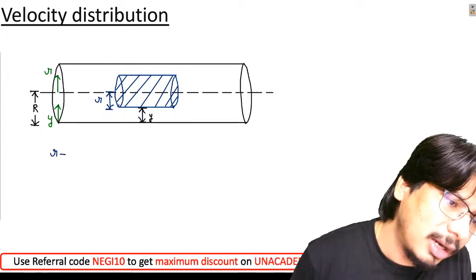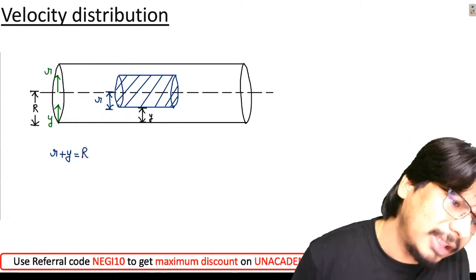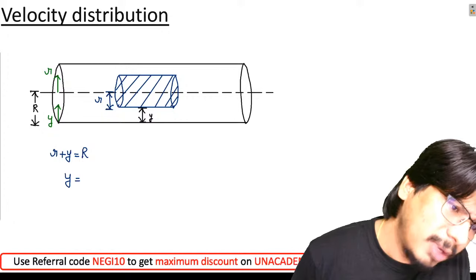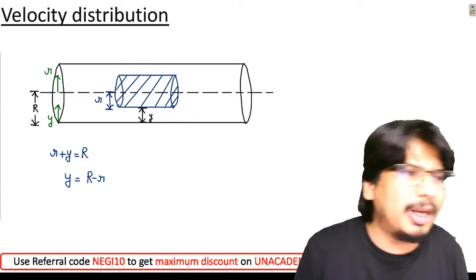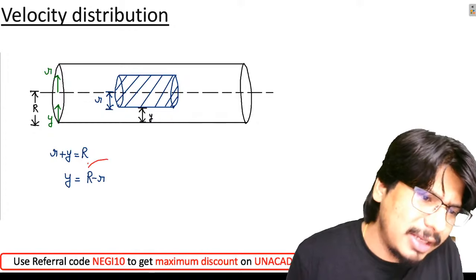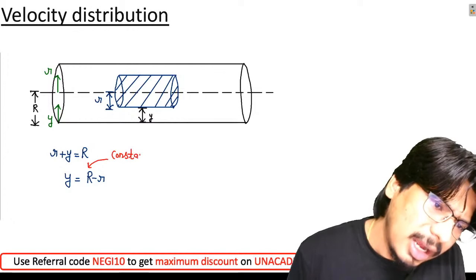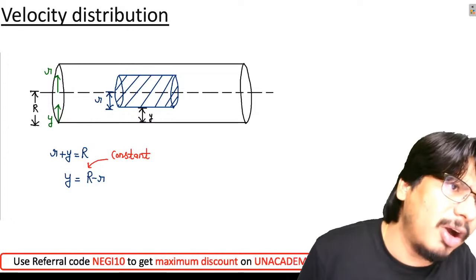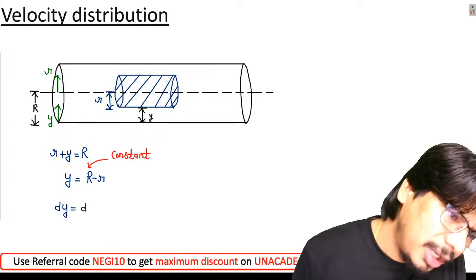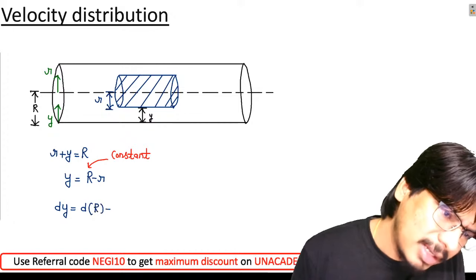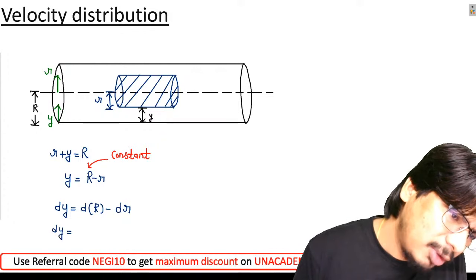100% small r plus small y is equal to capital R. अगर मैं लिखना चाहूं तो ऐसा भी लिख सकता हूं, y is equal to capital R minus small r. And if I differentiate, देखो बेटा, capital R is constant, ये change नहीं होगा, ये तो radius of pipe है. Let us suppose I am doing the derivative of both sides, then I will be getting dy is equal to d of radius of the pipe minus d of radial distance. So what I am getting is dy is equal to minus dr.